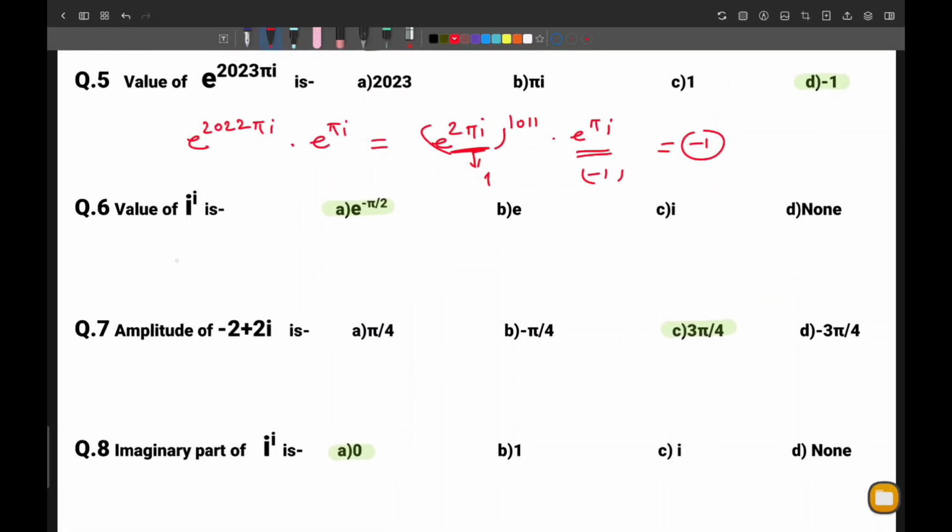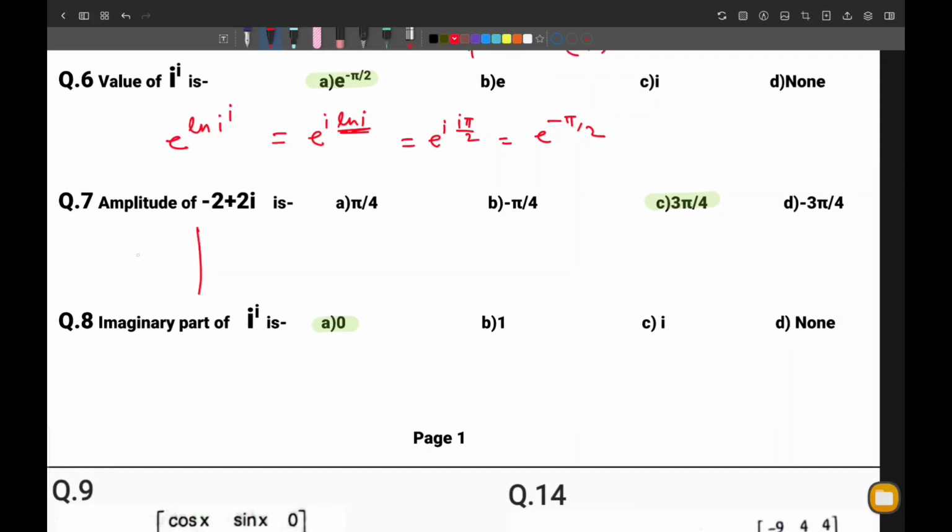Let us move on to the next question. We are asked the value of I to the power I, so we can write this e to the power log I to the power I, and this will be e to the power I log I. Value of log I is I pi by 2, so e to the power minus pi by 2. Option A will be correct.